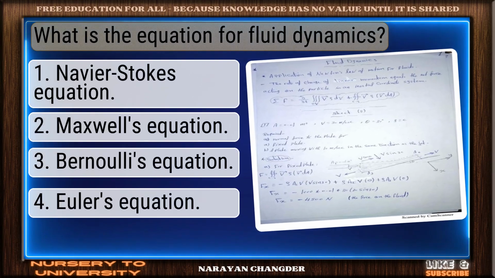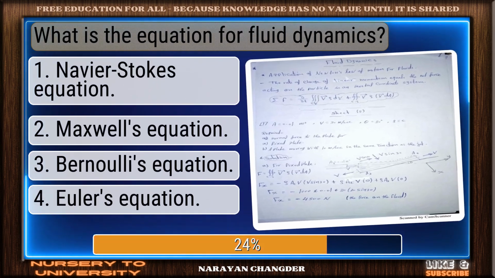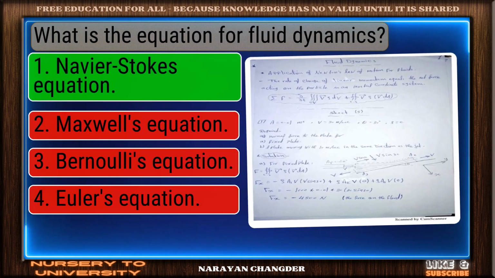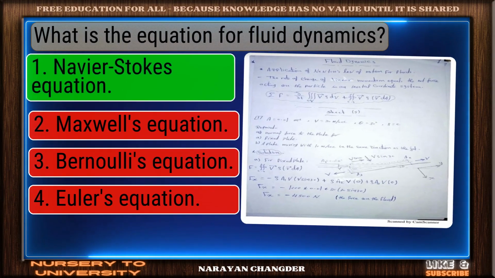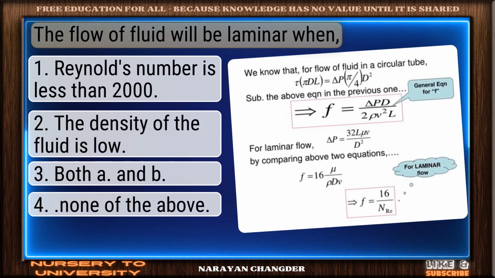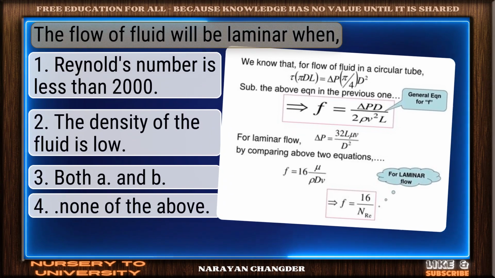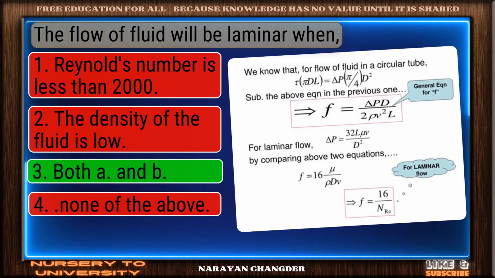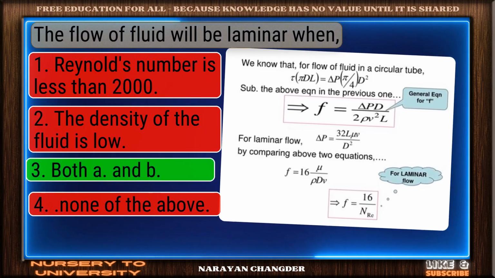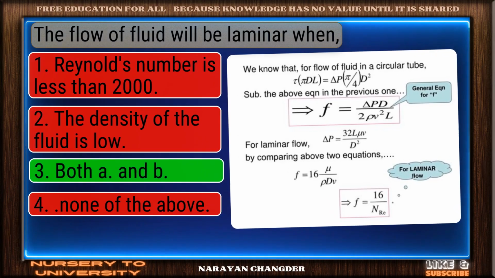What is the equation for fluid dynamics? Correct response. Navier-Stokes equation is the most accurate answer. The flow of fluid will be laminar when. Great thinking. Both A and B is the right choice.